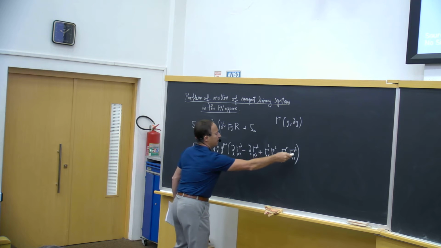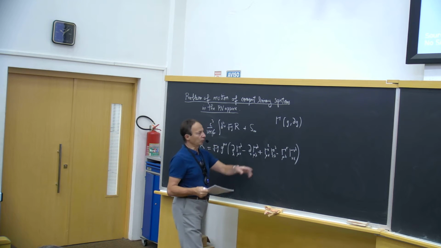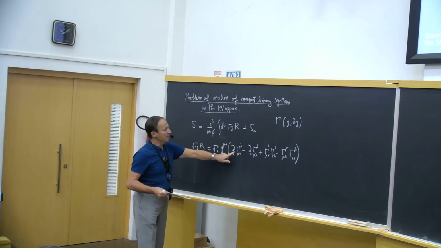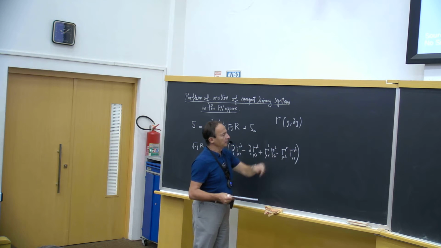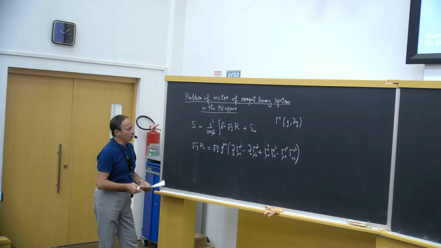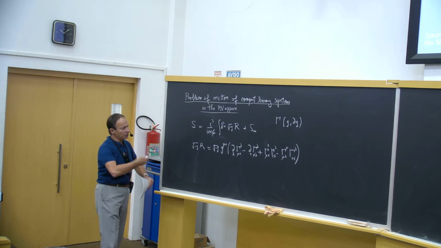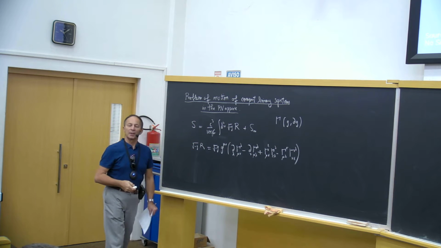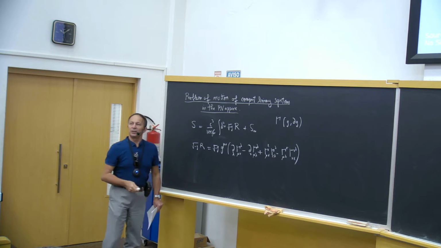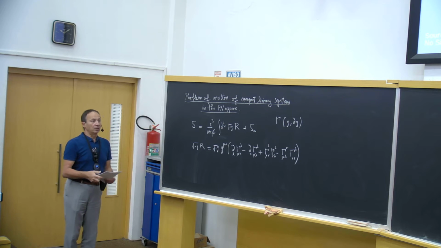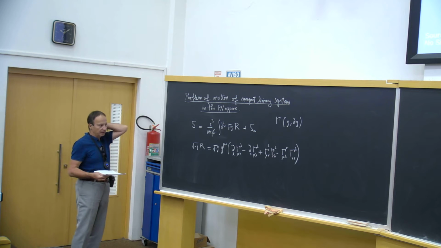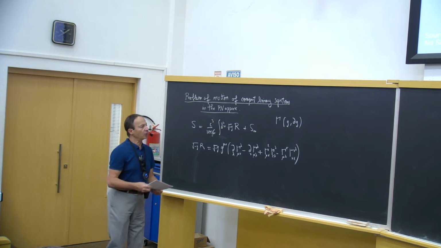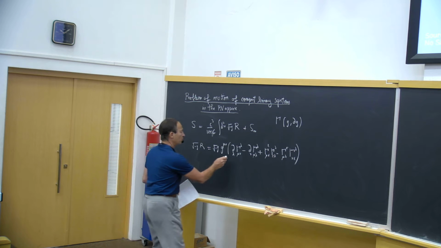So you see that this term will be just a function of the metric and the first order derivative of the metric, while this term will involve the second order derivative of the metric. And the idea of Landau-Lifshitz is to get rid of the second order derivative of the metric in the action by integration by parts, in order to get a more standard action in field theory, which is a functional of the field and its first order derivative.